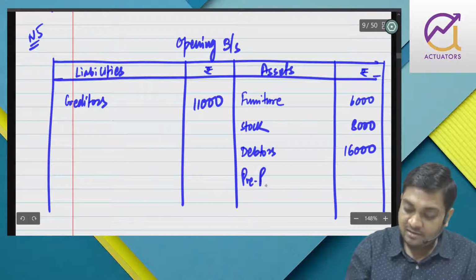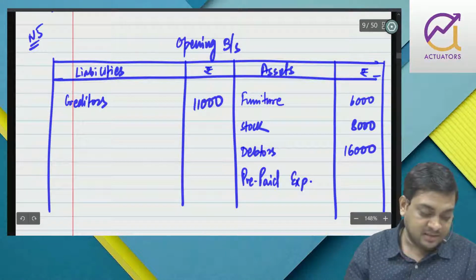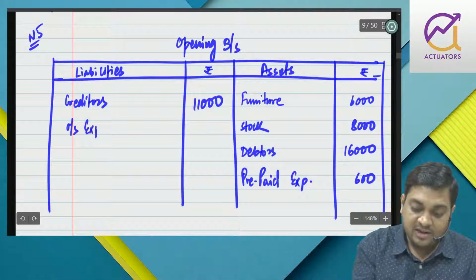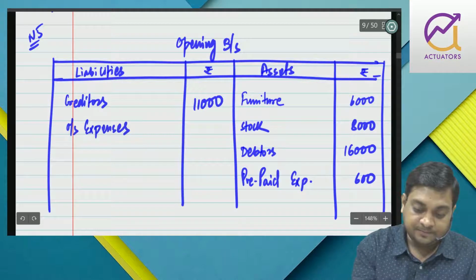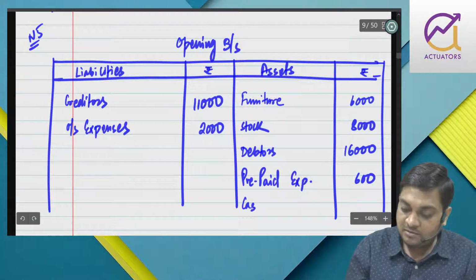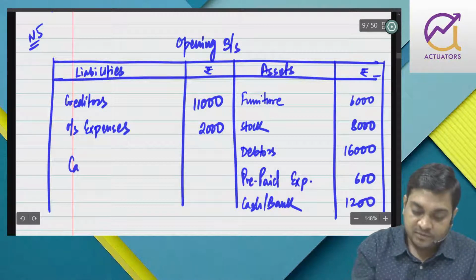Then we have prepaid expenses 600. Then we have outstanding expenses 2,000. We have cash and bank 1,200.